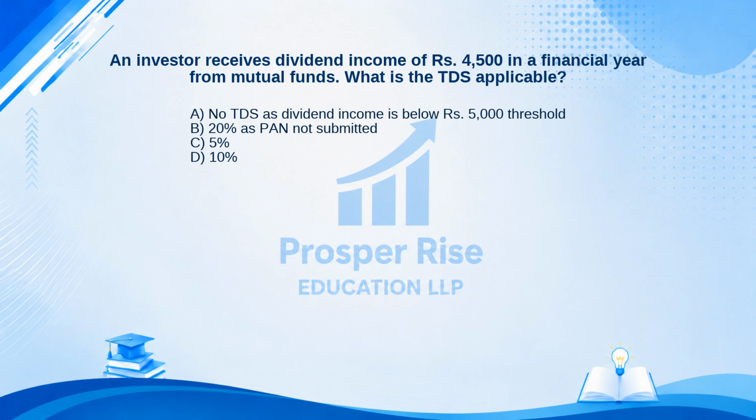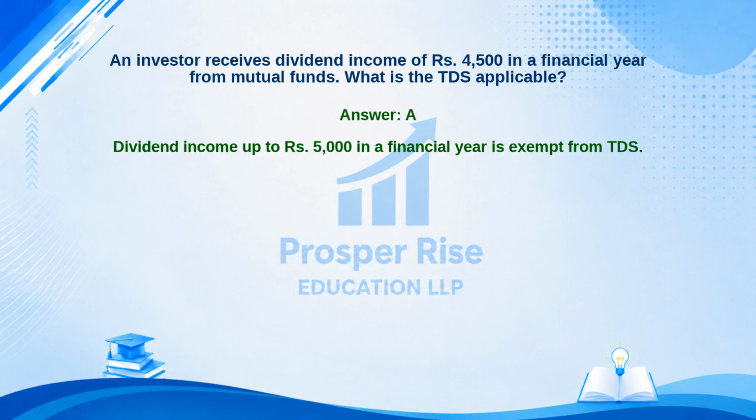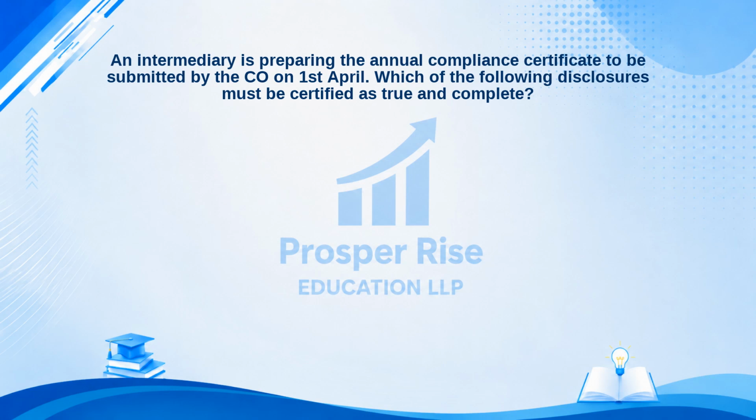Take a moment to pause the video and decide. The correct answer is option A. Let's see why. Dividend income up to Rs 5,000 in a financial year is exempt from TDS. Here is another practice question.